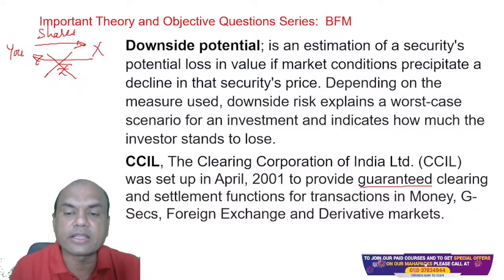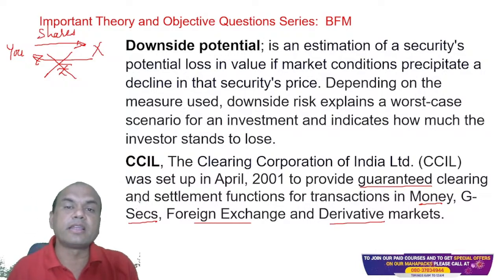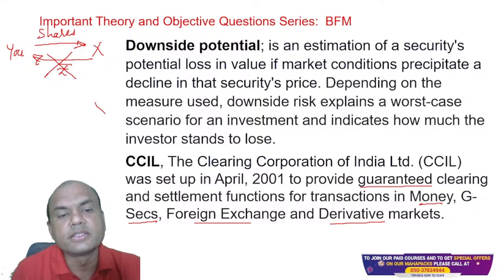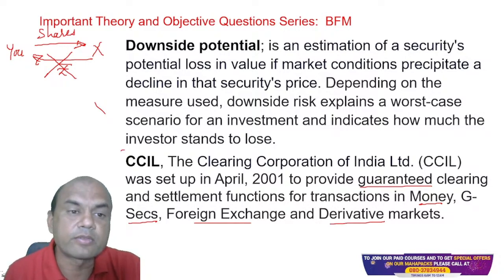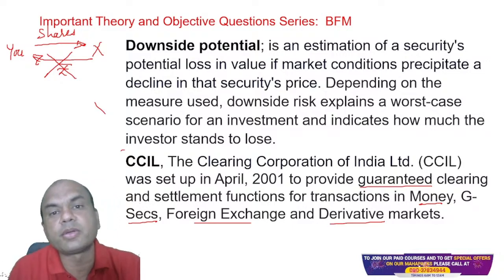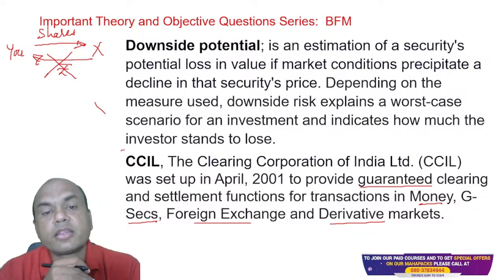So CCIL guarantees this part, providing guaranteed clearing and settlement for transactions in money, government securities, forex, and the derivatives market. Tell me one more thing. In the shares example which I gave you, does CCIL take care of the settlement risk of the shares? No. Then who takes care of the settlement risk of the shares which you buy and sell? Type fast in the comment section.